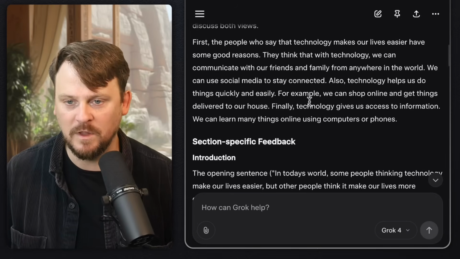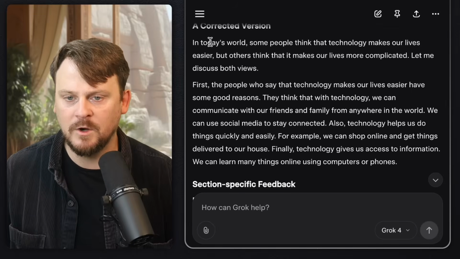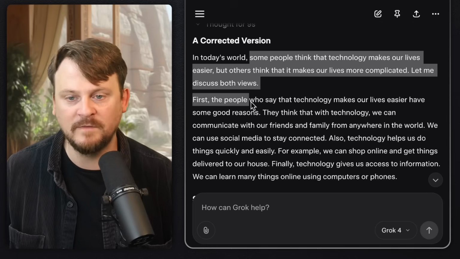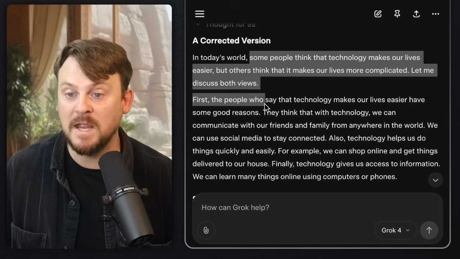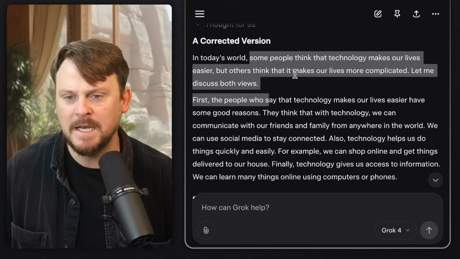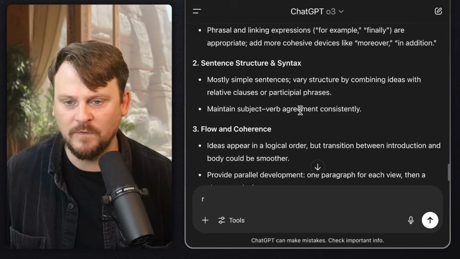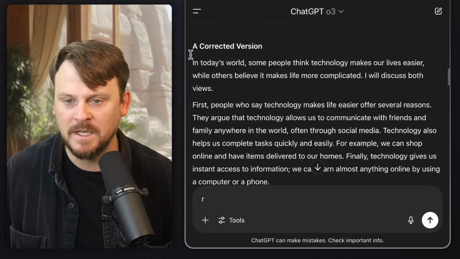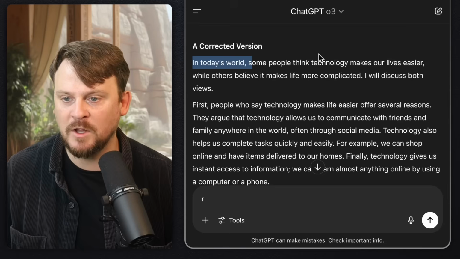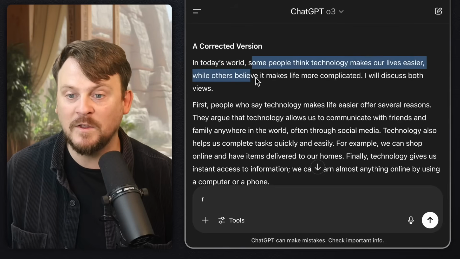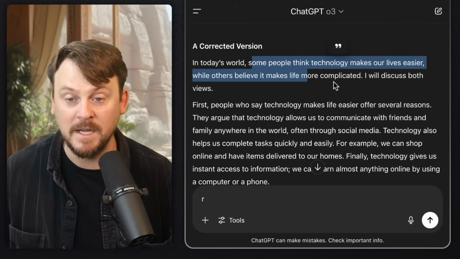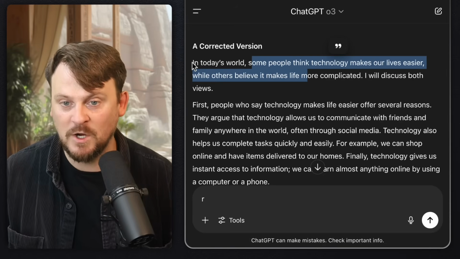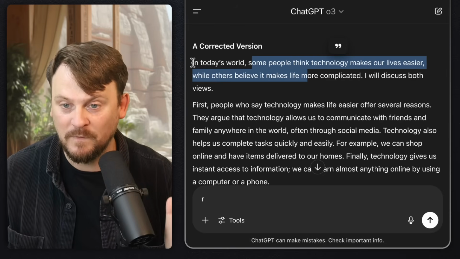So let's see what we get with Grok 4. Corrected version: "In today's world, some people think that technology makes our lives easier, but others think that it makes our lives more complicated." Now let's see, in the ChatGPT version, how corrected is it? "In today's world, some people think technology makes our lives easier, while others believe it makes life more complicated." So this is interesting. It's not just a corrected version, it's a better version.